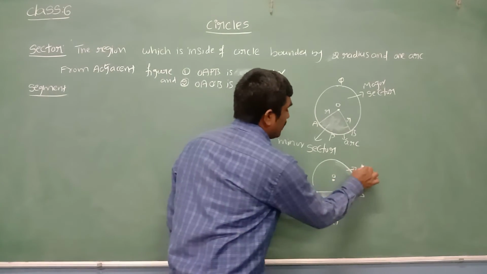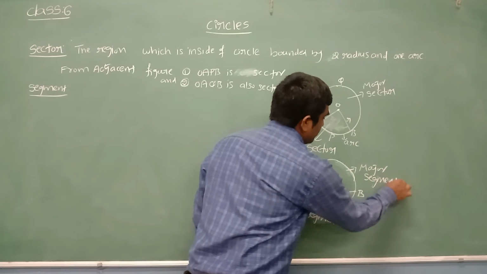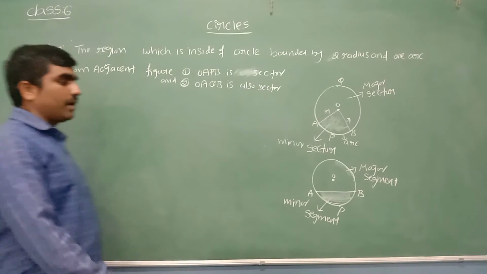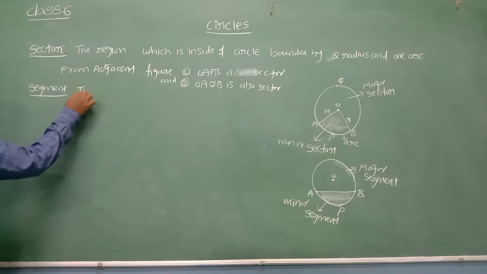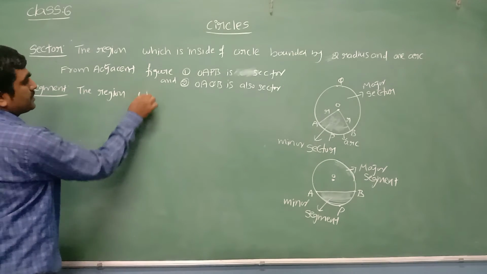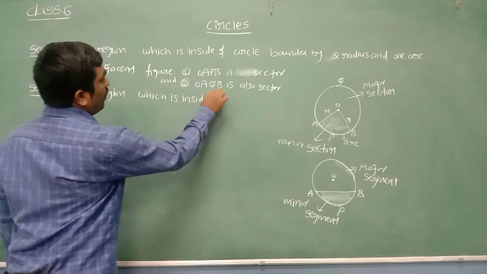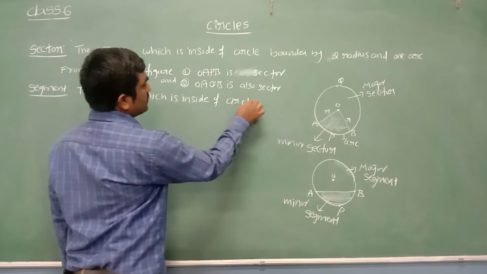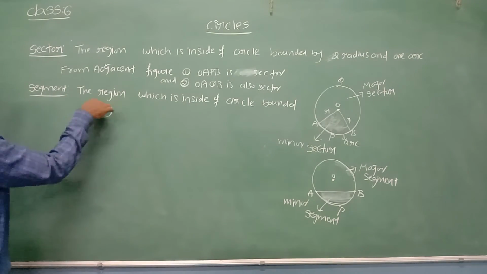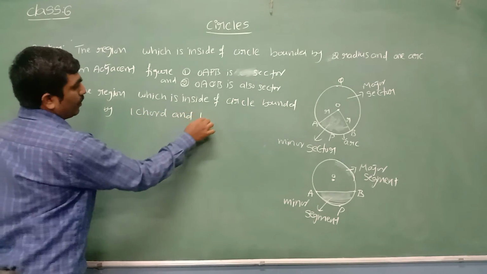What can we call this, beta? This one has a major arc. That is the reason it is called a major segment. With a smaller arc, it is called a minor segment. So what is a segment? The region which is inside the circle, bounded by one chord and one arc.